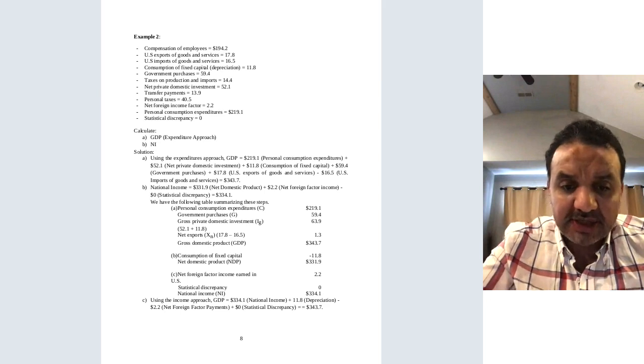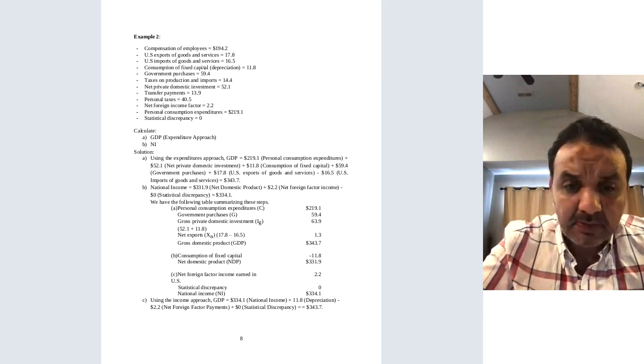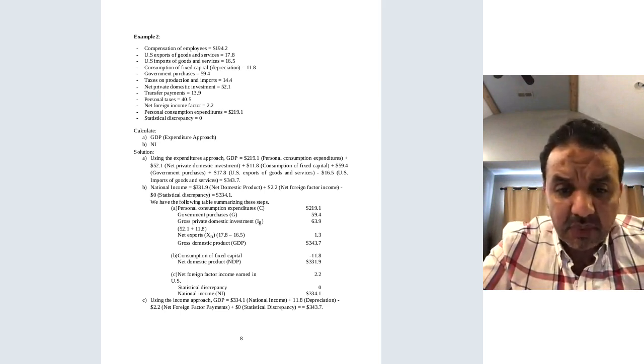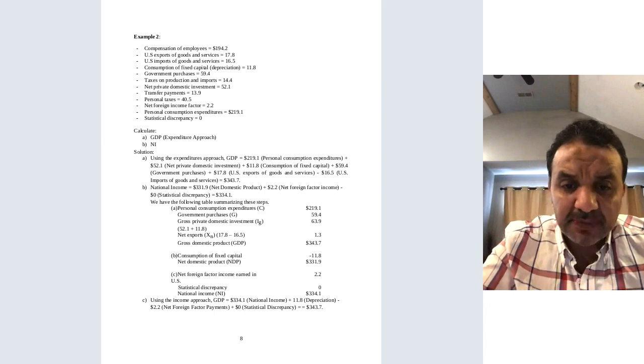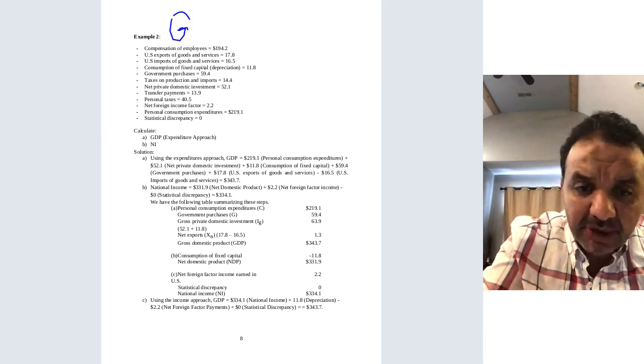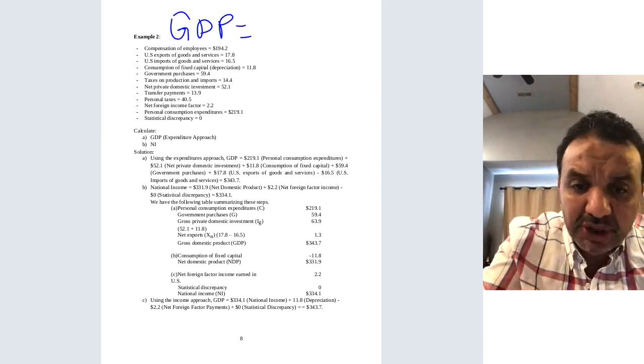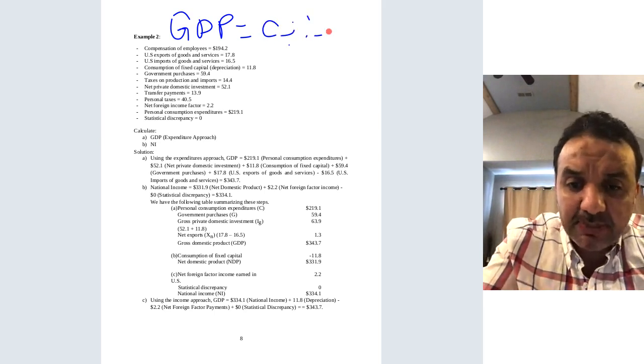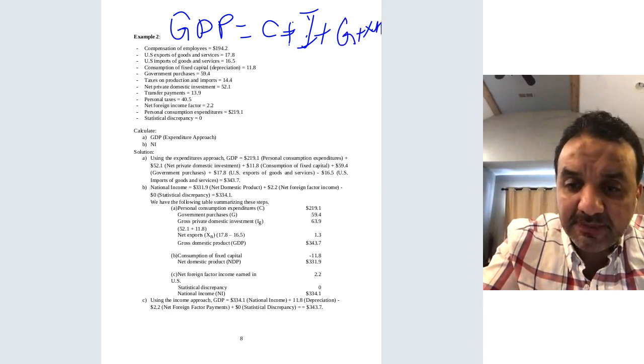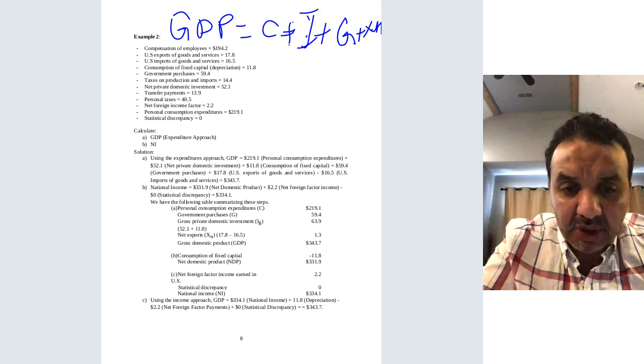Okay, let's see another example here. How do you find the GDP again? I'm going to write the formula again. GDP equals C plus I plus G plus X minus M. See here, I'm not saying net exports, so export and import.